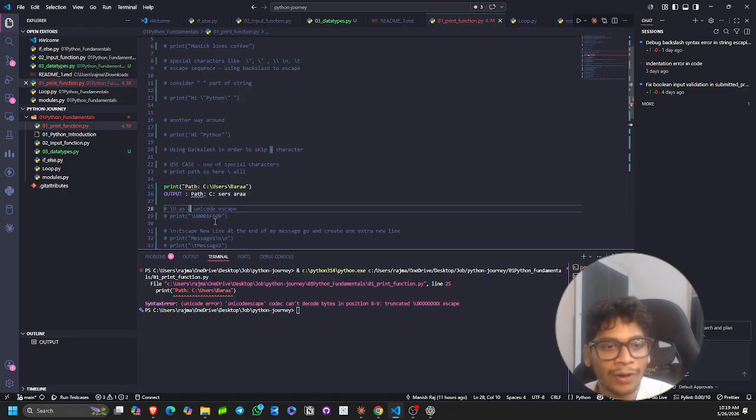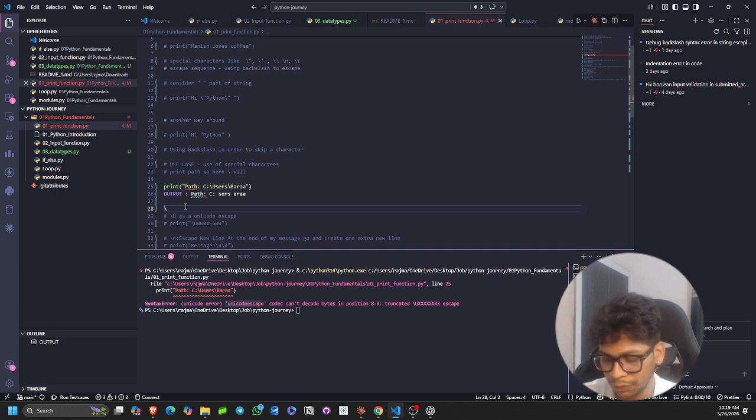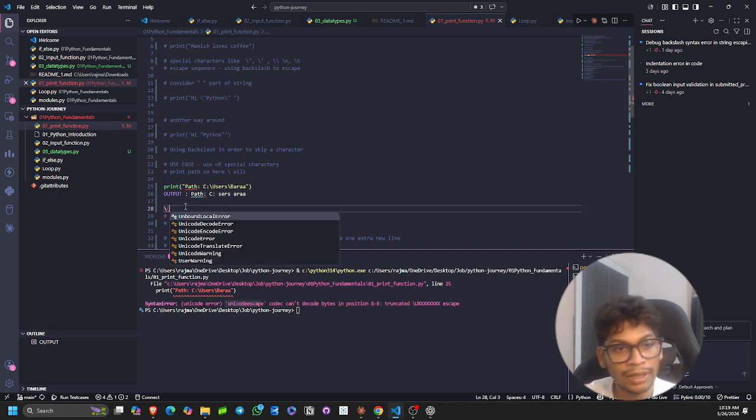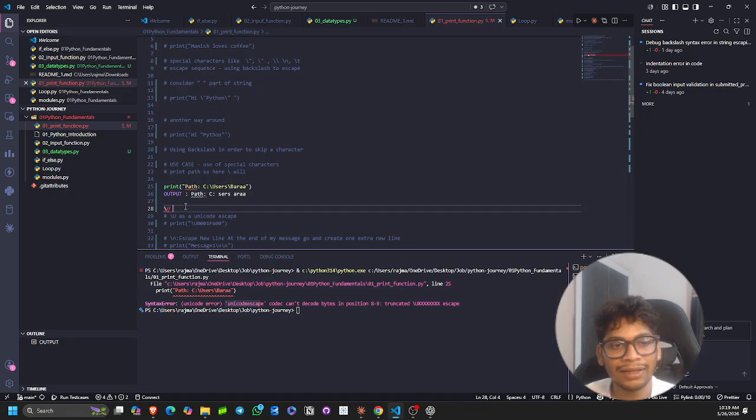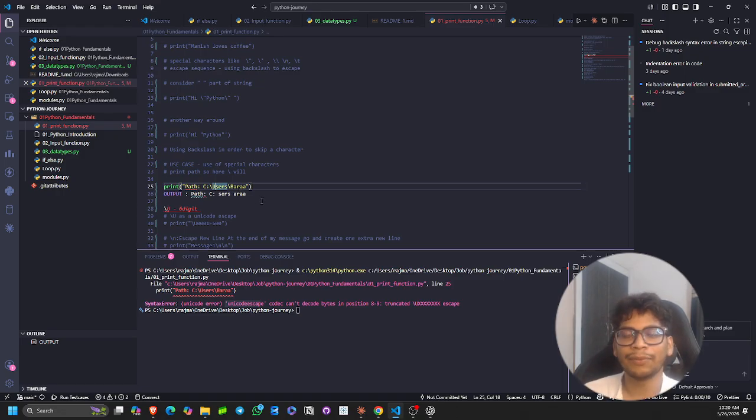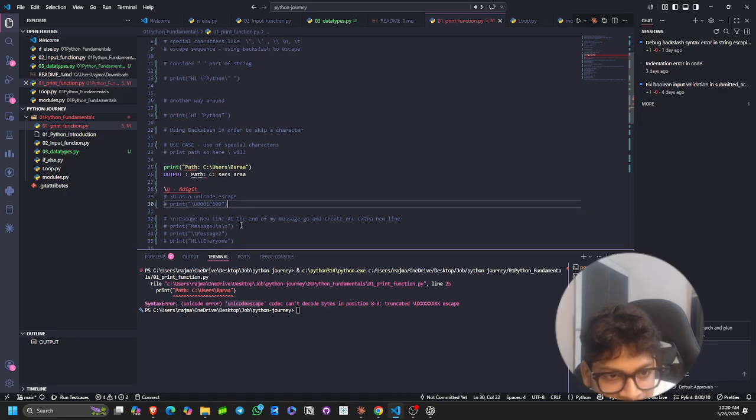What I found about this unicode escape is that if there is a backslash u, this means it will be followed by six digits. After backslash u, Python is expecting six digits like this.